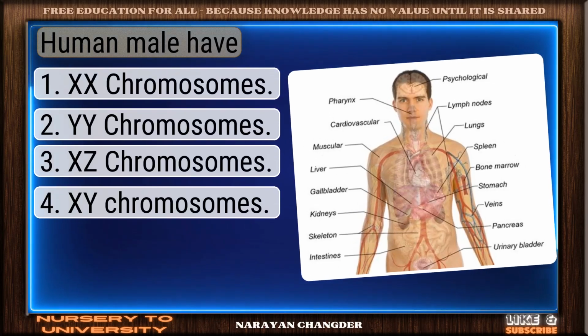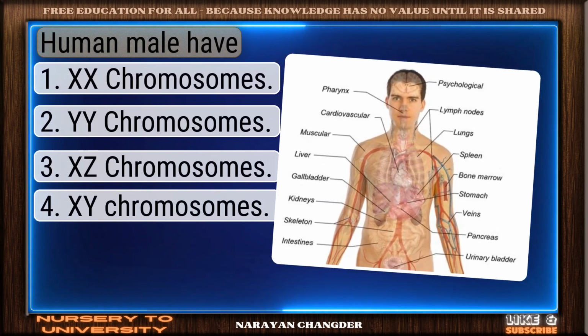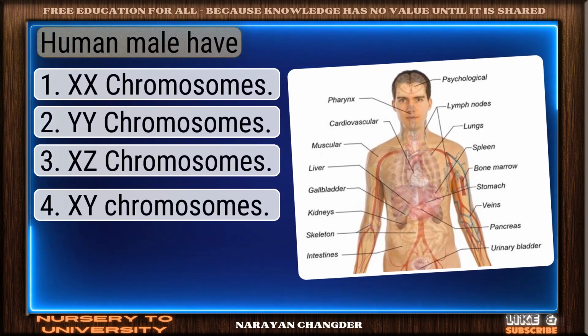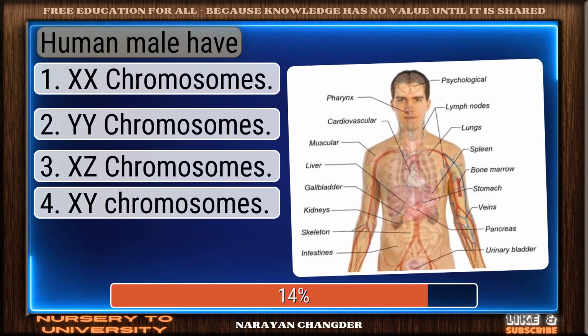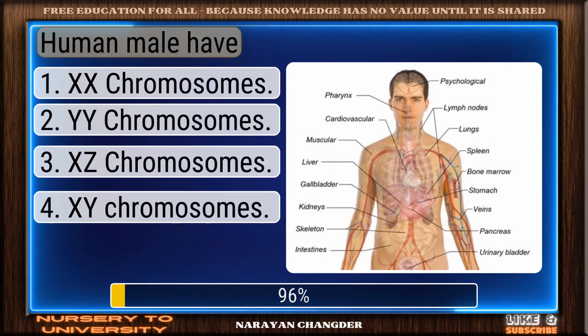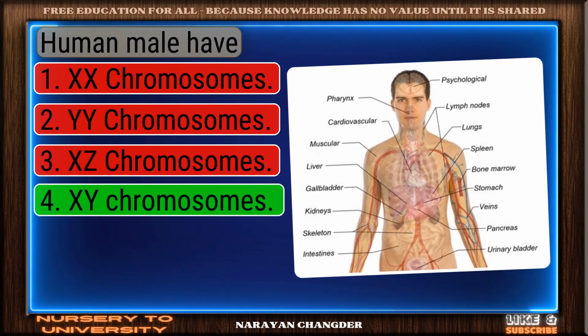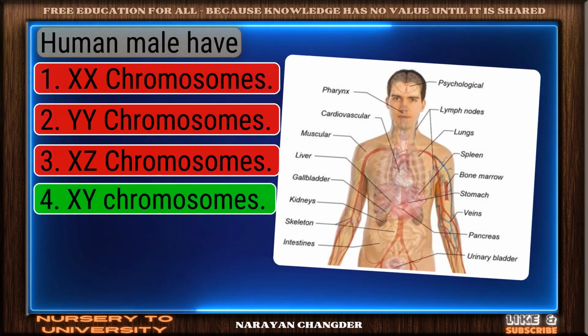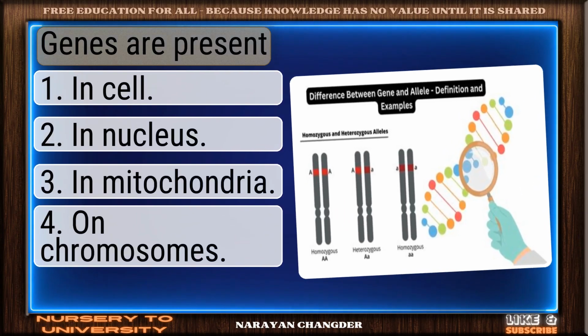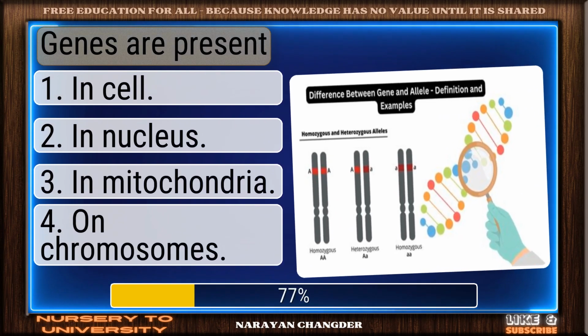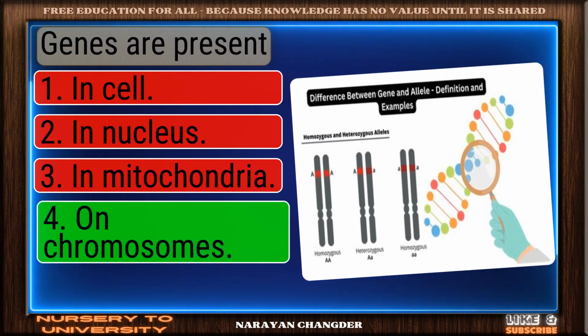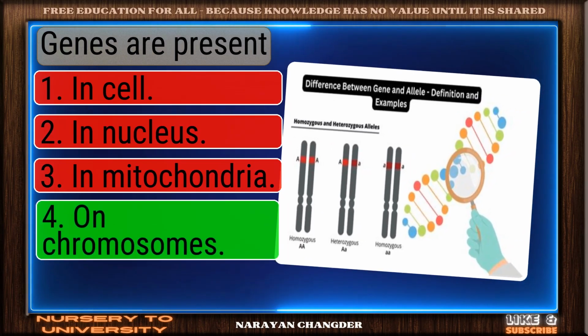Can you solve all these Class 10 Science Chapter 9 Heredity and Evolution questions? Human male have? Nice selection. Y chromosomes is correct. Genes are present? Smart pick. On chromosomes is correct.